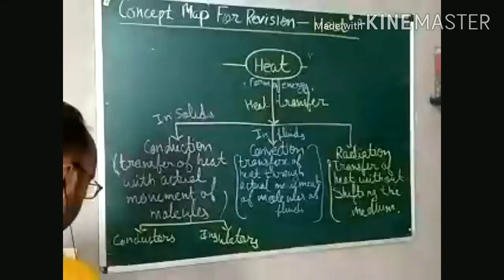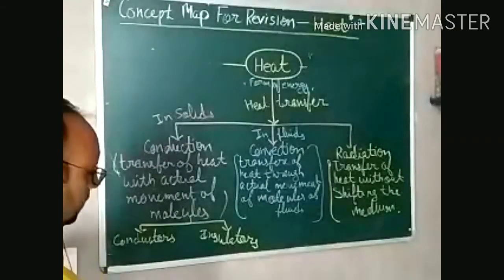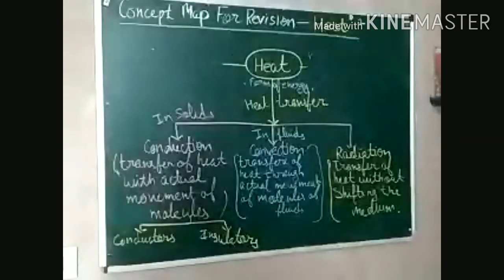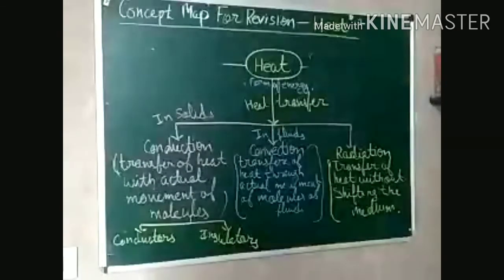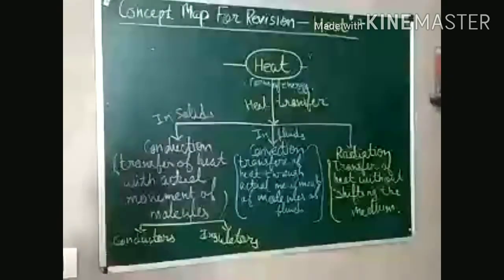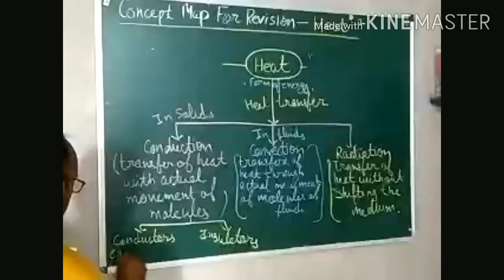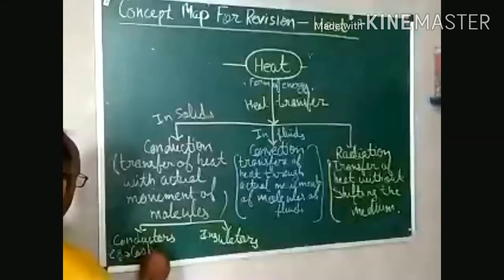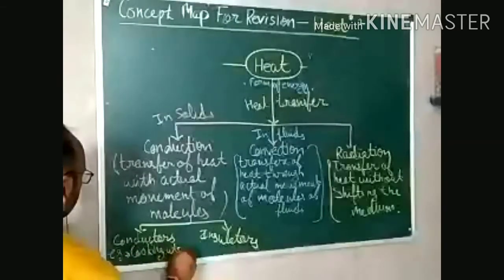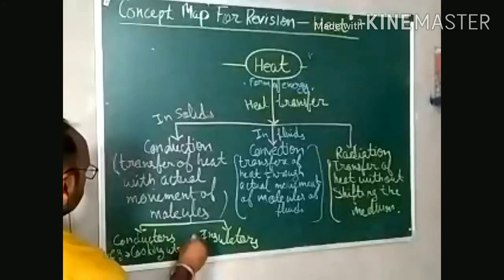So for conduction, you can write the examples. Like we are using cooking utensils at home. These are good conductors. Thermometers, these are good conductors. Example you can take: cooking utensils.